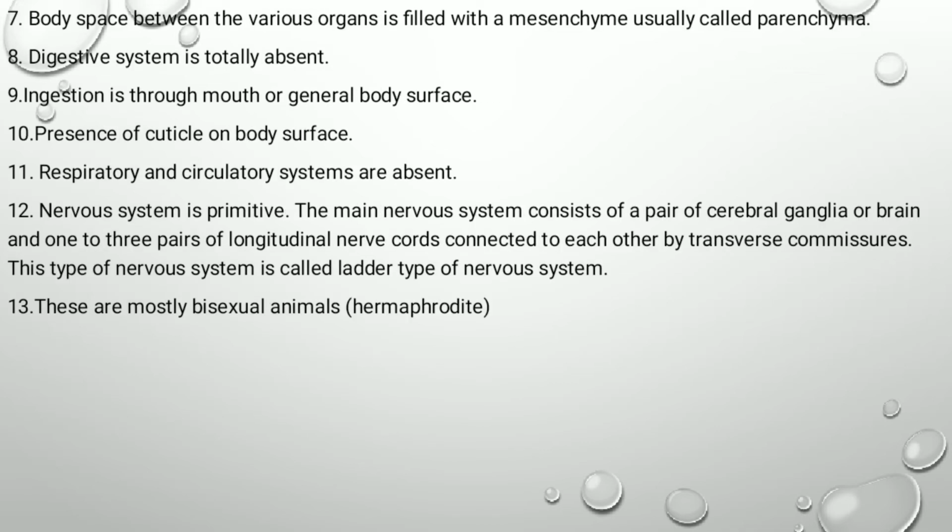Digestive system is totally absent. These animals are fed on the pre-digested food, so the digestive system is completely absent. Respiratory and circulatory systems are also absent.